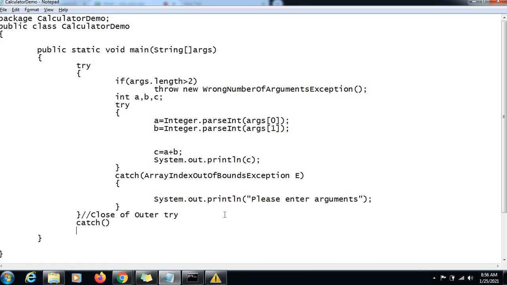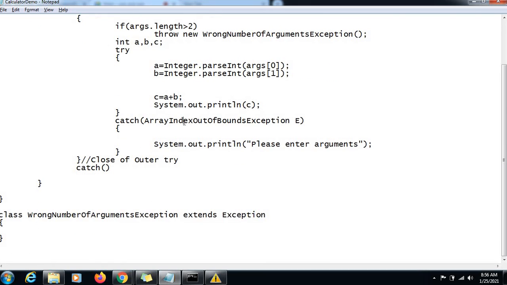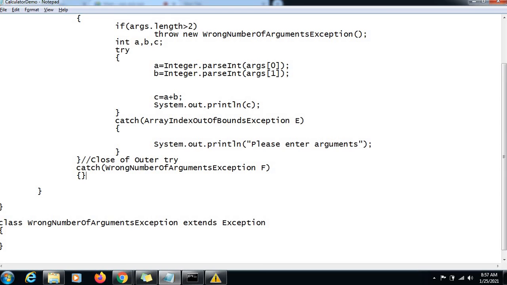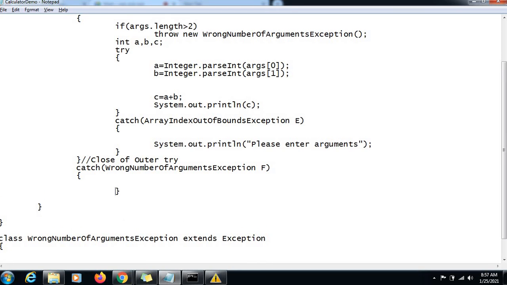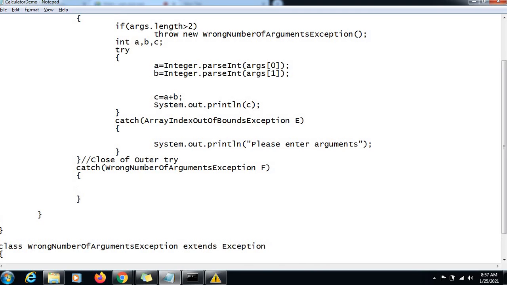Just the way we caught the other exception, by defining a variable, I'll define a variable of my class type, the exception class type here. I can give any name to the variable, and I decide what message I want to print on the user's console: please don't send more than 2 arguments.